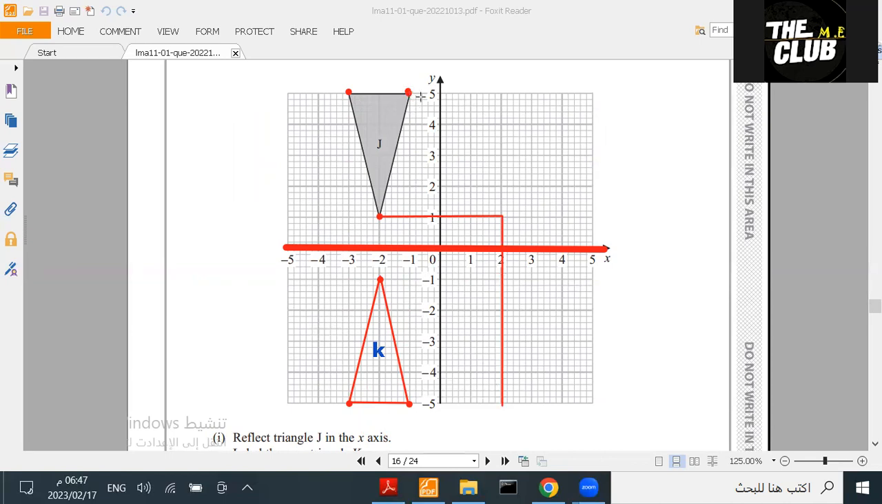Same idea with this. 1, 2, 3, 4. And then 6 down. 1, 2, 3, 4, 5, 6. And here. This one, same idea. 1, 2, 3, 4. And then 1, 2, 3, 4, 5, 6. So 6 down. Now we draw the shape. It's going to be here.